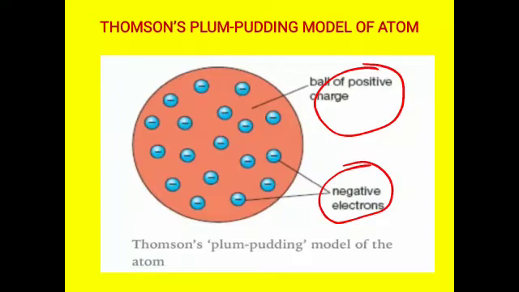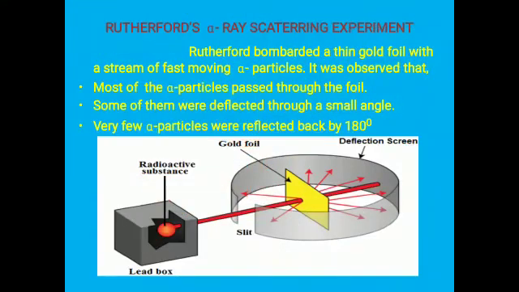According to Rutherford, as we know very well, the nucleus is present at the central part of the atom, and inside the nucleus the positively charged protons will be there, and around the nucleus electrons will be revolving. That is what we are going to see in the next topic. So after Rutherford's alpha ray scattering experiment, Thomson's plum pudding model was disproved. Let us go to the next heading, Rutherford alpha ray scattering experiment.